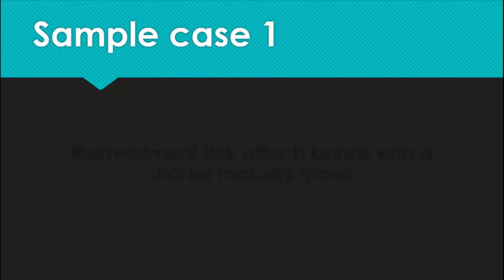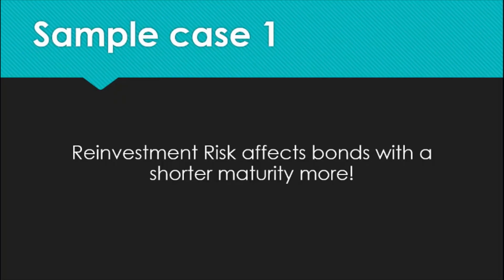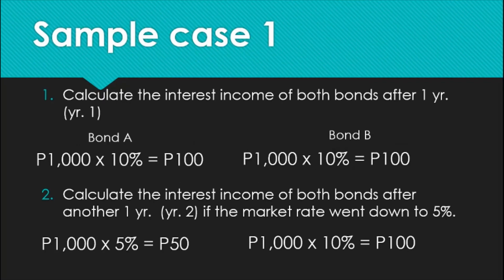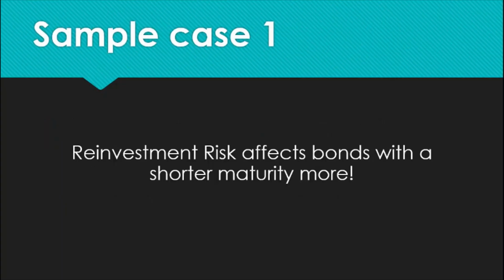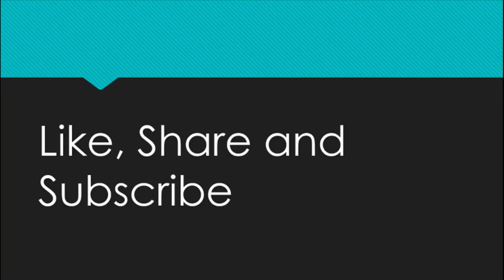So we can say that reinvestment risk affects bonds with a shorter maturity more. Okay? So this is what reinvestment risk is all about. This is the risk that a decline in market interest rates will decrease the income from a bond portfolio. Reinvestment risk affects bonds with a shorter maturity more. So that would be it for this lecture.